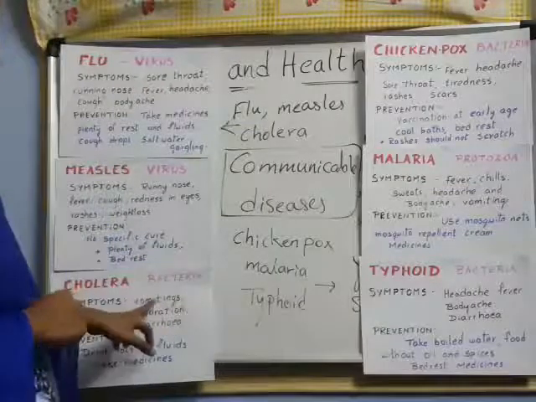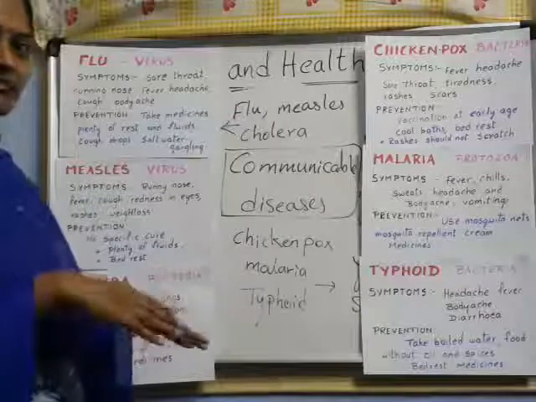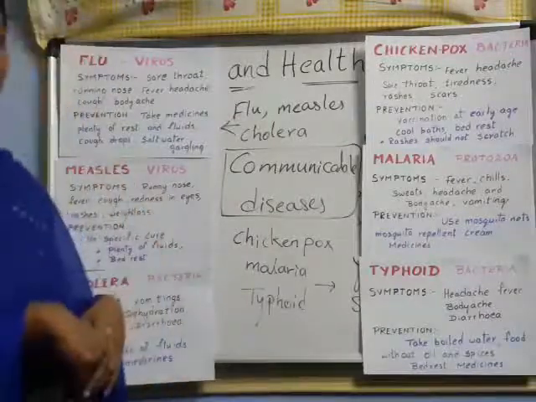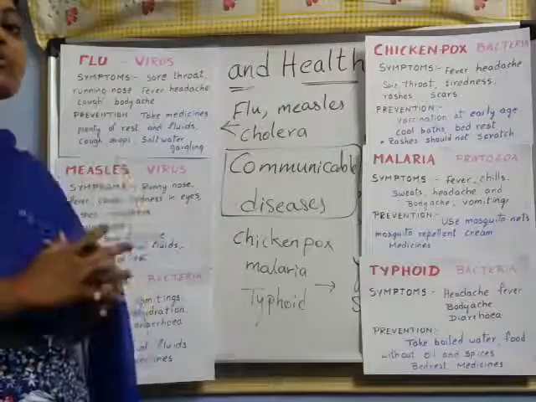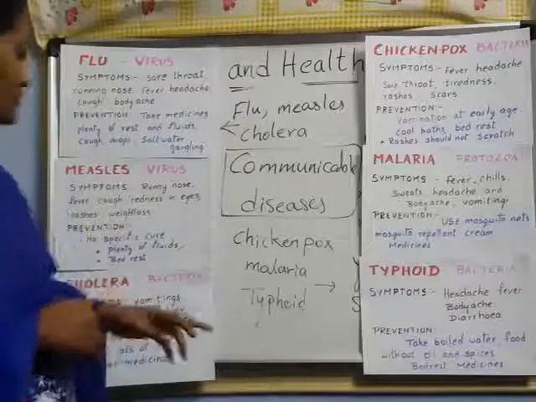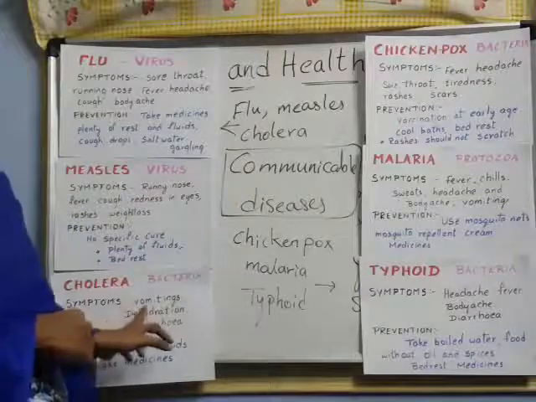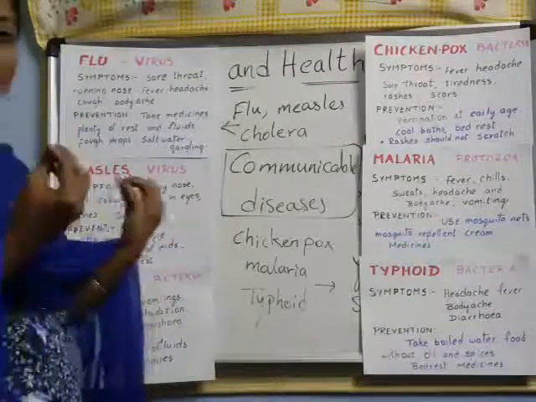So what are the symptoms? Vomitings, diarrhea means both vomitings and motions, I understood, and dehydration means loss of water from the body, right? So these are all symptoms of cholera, right? Next, prevention means what we have to take?